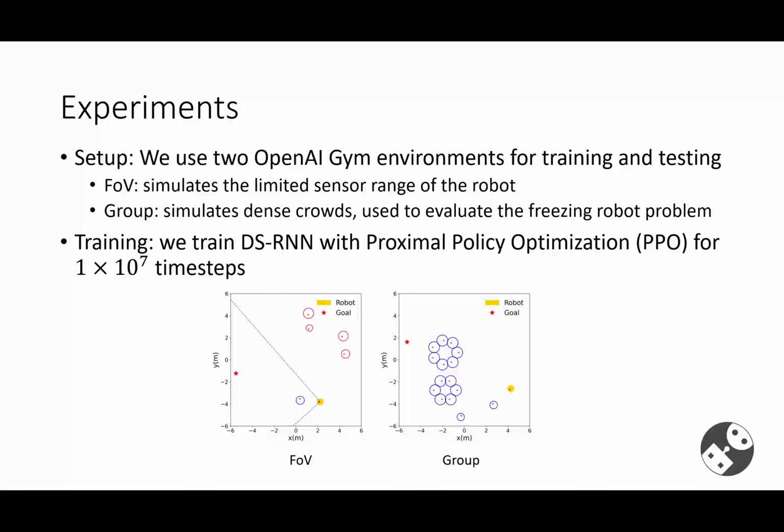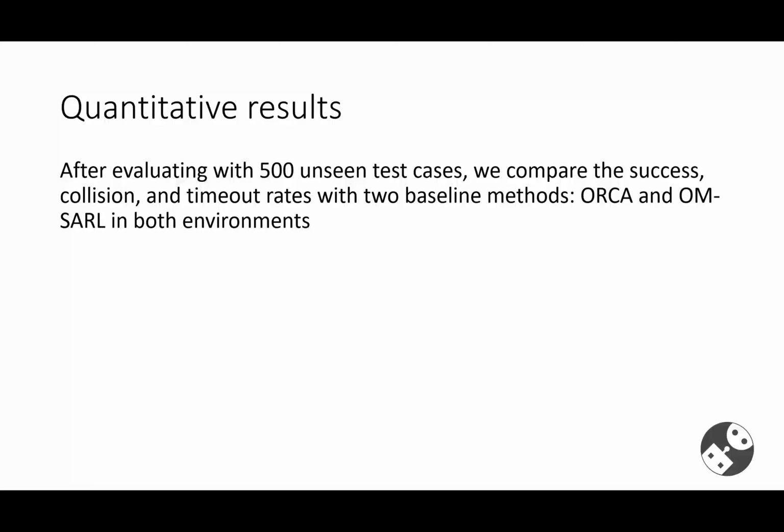We train our DSRNN with proximal policy optimization, or PPO, for 10 million time steps. After training, we evaluate the performance of our method with 500 unseen test cases. Then we compare the success, collision, and timeout rates with two baseline methods, ORCA and OM-SARL, in both environments. ORCA and OM-SARL are representatives of reaction-based methods and previous RL-based methods, respectively.